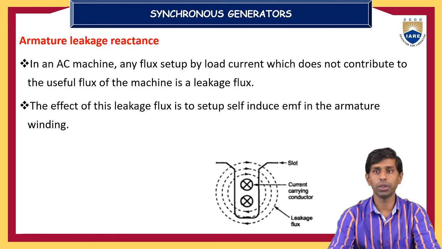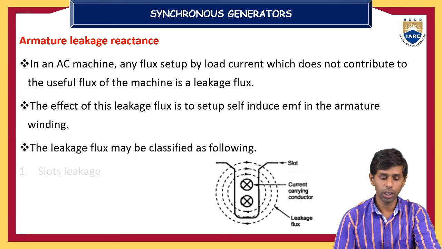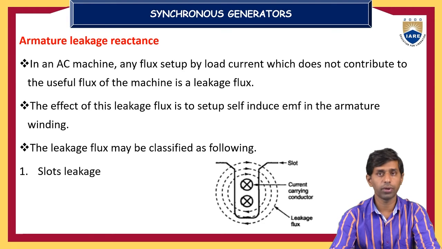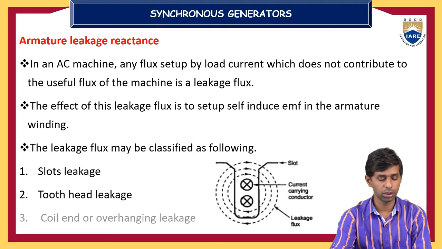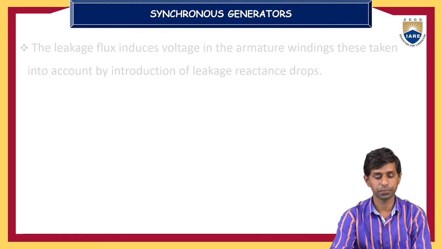Then an EMF is induced in those conductors, called a self-induced EMF. Leakage flux may be classified as slot leakage, tooth head leakage, and coil end or overhanging leakage.